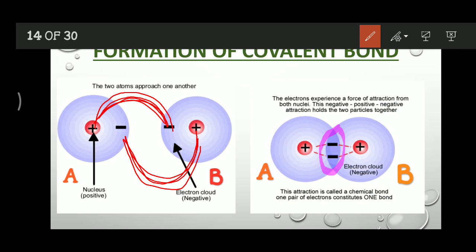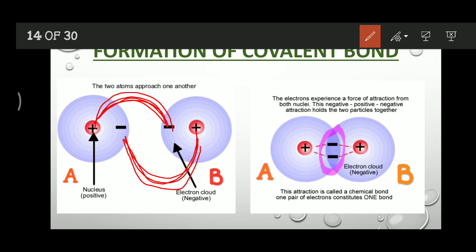This area is common for both atoms, and due to the force of attraction of both nuclei, these two electrons are between the two nuclei. In this case the revolution of the electron around a nucleus is stopped, ceased, and the electron is fixed between these two nuclei. Due to this force of attraction of both nuclei on the electron, these two atoms do not separate, and this force of attraction is called a covalent bond.